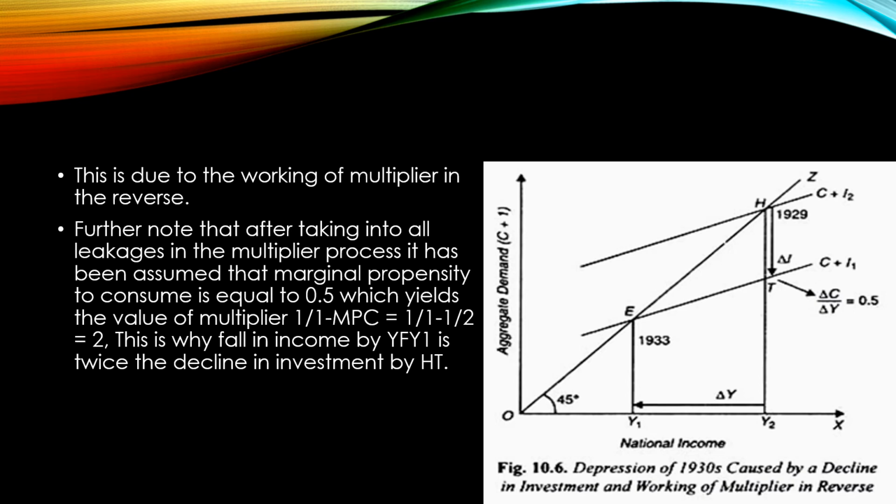There have been many leakages from the multiplier effect, like taxation, imports, etc. Please watch and try to understand how certain parameters influence the multiplier and act as leakages. As a result of several leakages in the multiplier process, it has been assumed that the marginal propensity to consume, which was equal to 0.5, would yield the multiplier 2, and this is why the fall in income Y1 is twice the decline in investment.